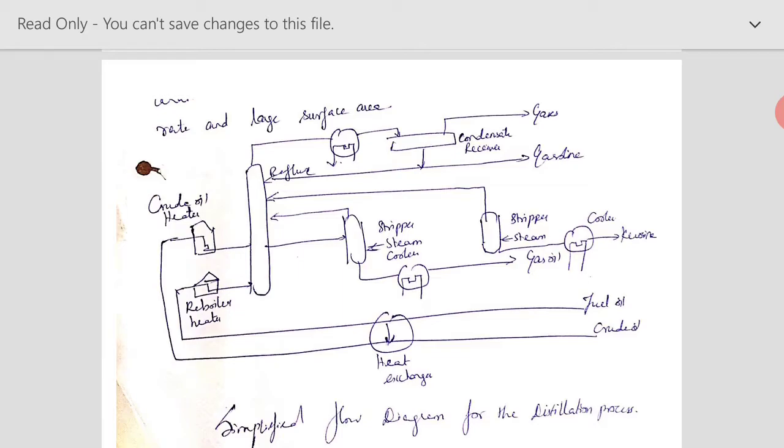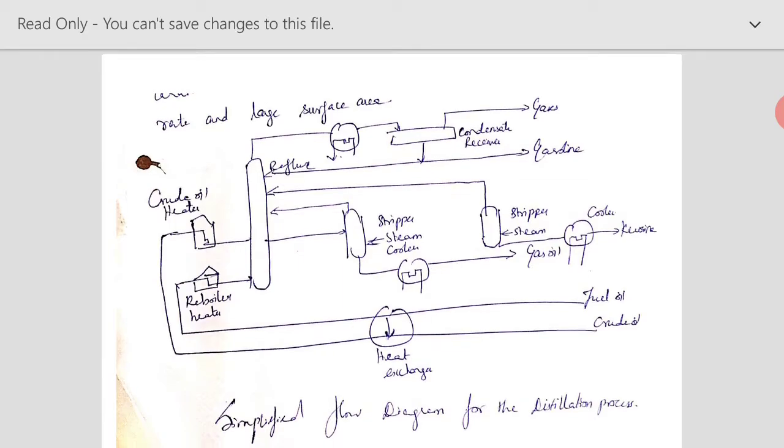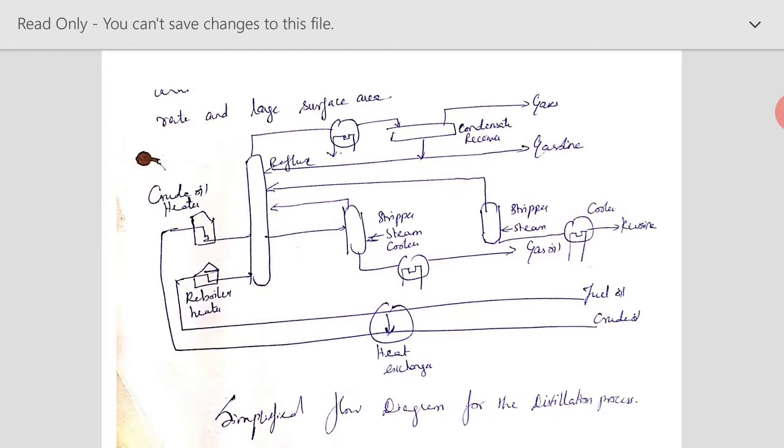So in the distillation process, you could get a variety of products. As you could see, lighter products like gases as well as gasoline will get condensed and removed at the top of this distillation process, while in the middle of your distillation you will be getting your kerosene, and at the lowest, most bottom, the heaviest one, you will be getting the gas oil.